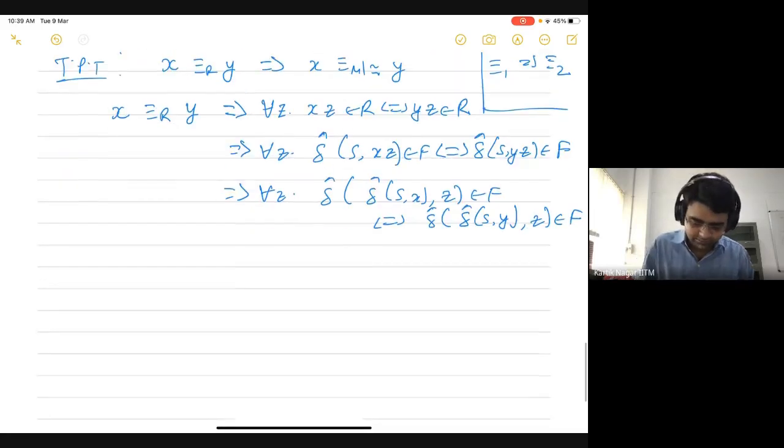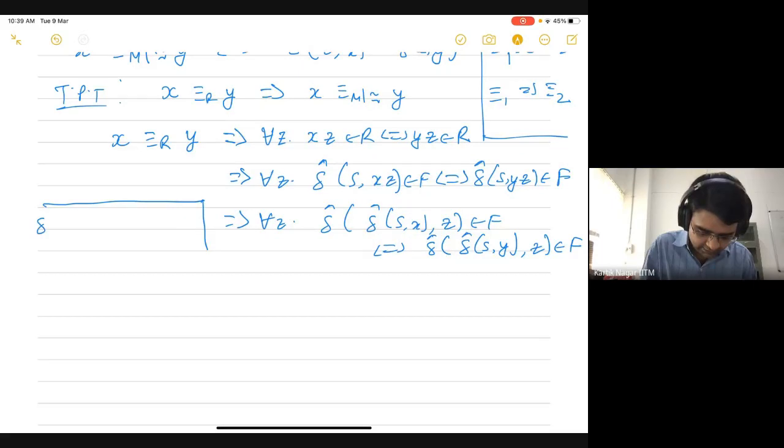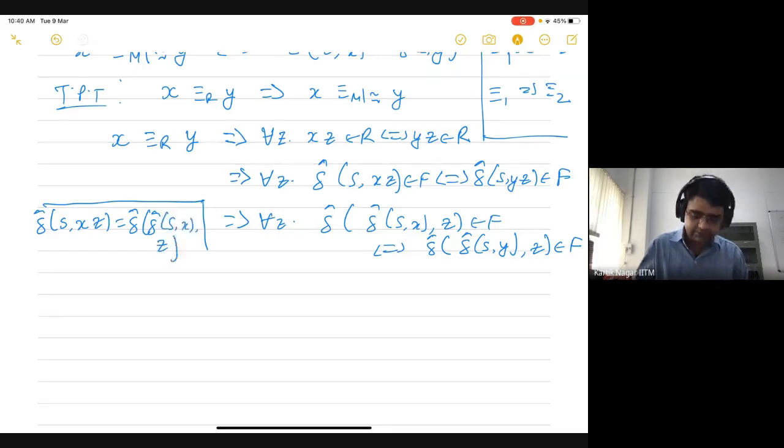Let me also write this down here. What I've used is the fact that delta hat of s comma xz is the same as delta hat of delta hat of s comma x, comma z. You can also prove this separately using induction.